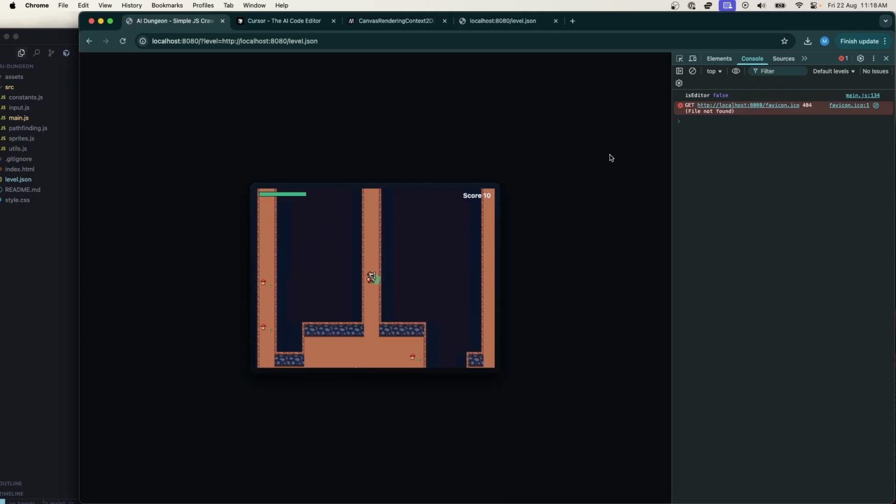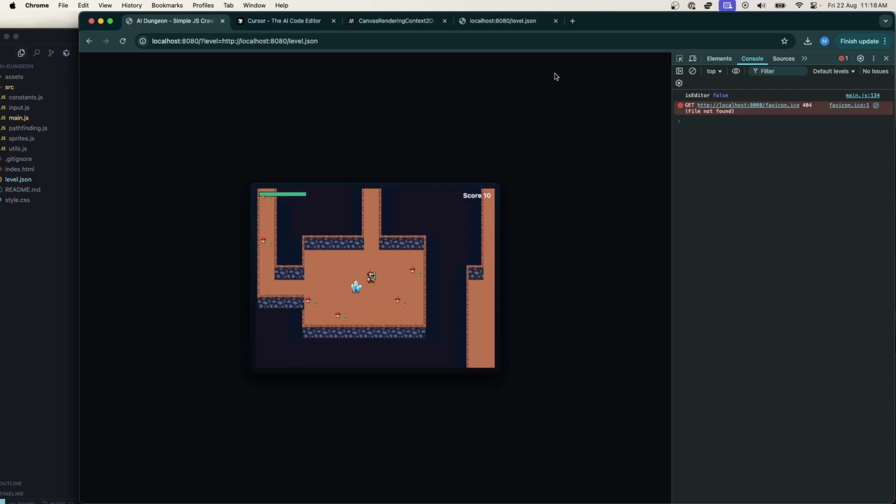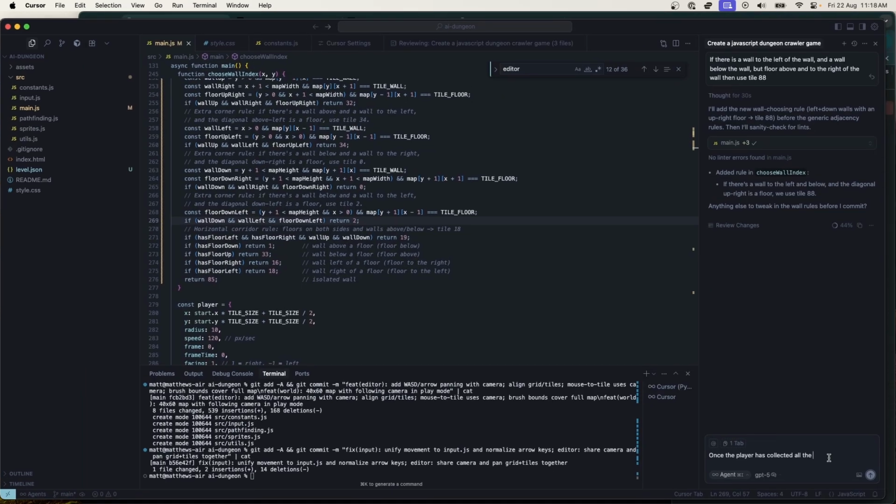So maybe we'll just make it so there's some sort of win condition when you collect all the crystals. So let's see if we get that to work. Okay, once the player has collected all the crystals in the level, the player has won the game, and should see a message of congratulations. Also, there should be an indicator to tell the player how many more crystals they need to collect.